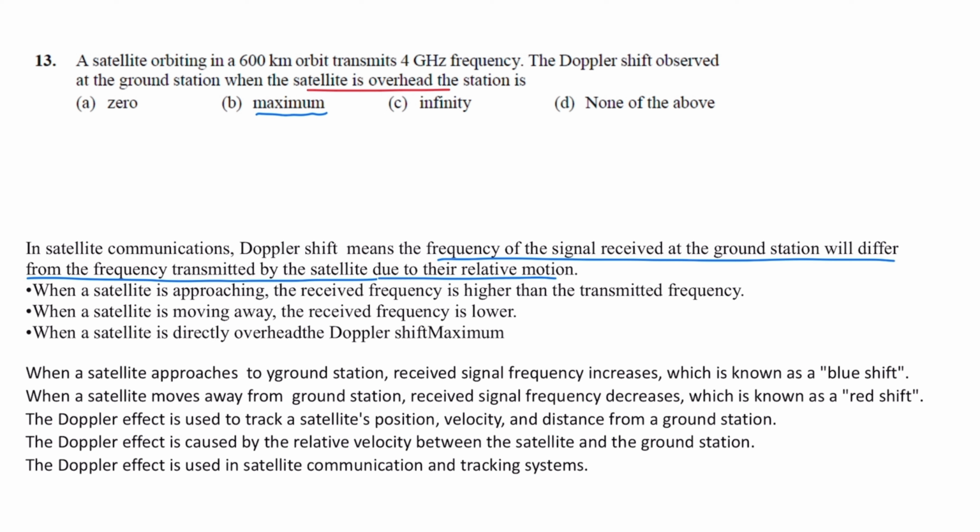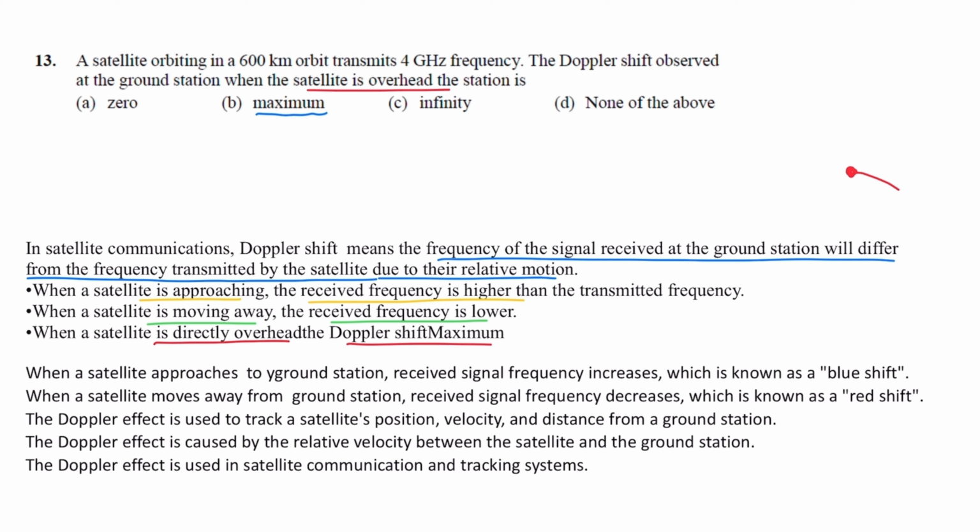When the satellite is approaching, the received signal frequency is higher than the transmitted frequency. When the satellite is moving away, the received signal frequency is lower than the transmitted frequency. When the satellite is directly overhead the earth station, the Doppler shift is maximum. As it approaches, the Doppler frequency increases, and exactly at the overhead it reaches the maximum.